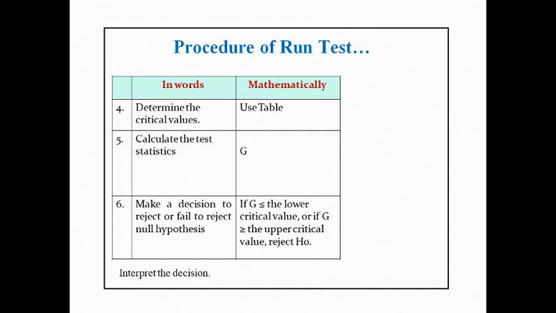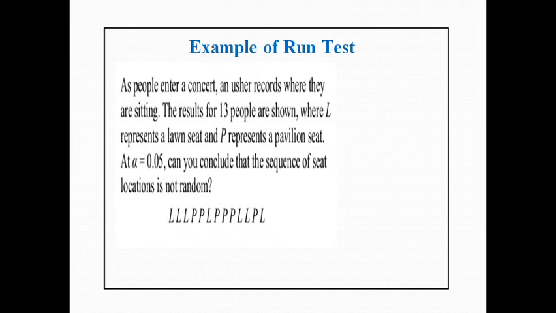You can go to this table and compare this value to the calculated test statistic, that is G. By using this table value and the calculated value we can make the decision to reject or fail to reject the null hypothesis, and after that decision we can conclude our result. So these are the procedures for the run test. Now we can see one example for the run test.